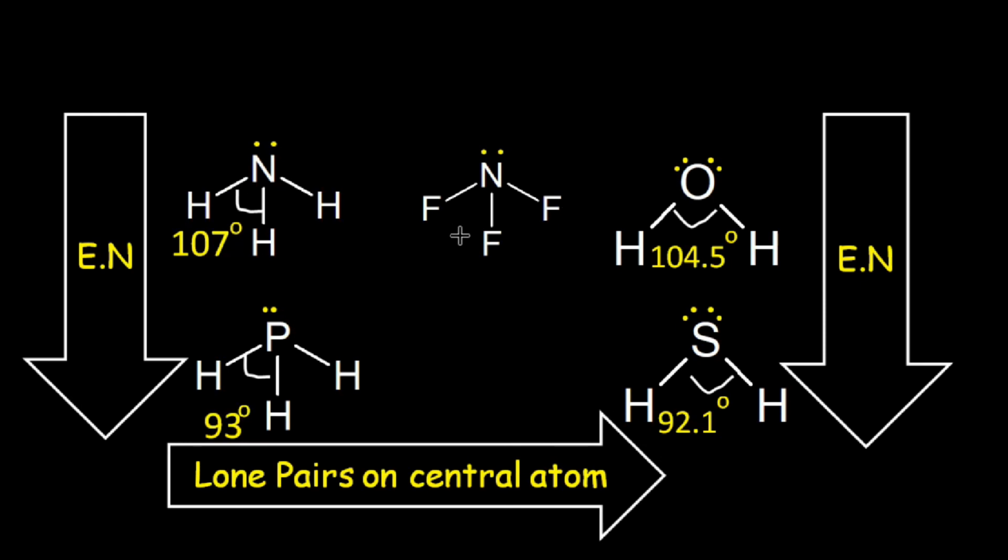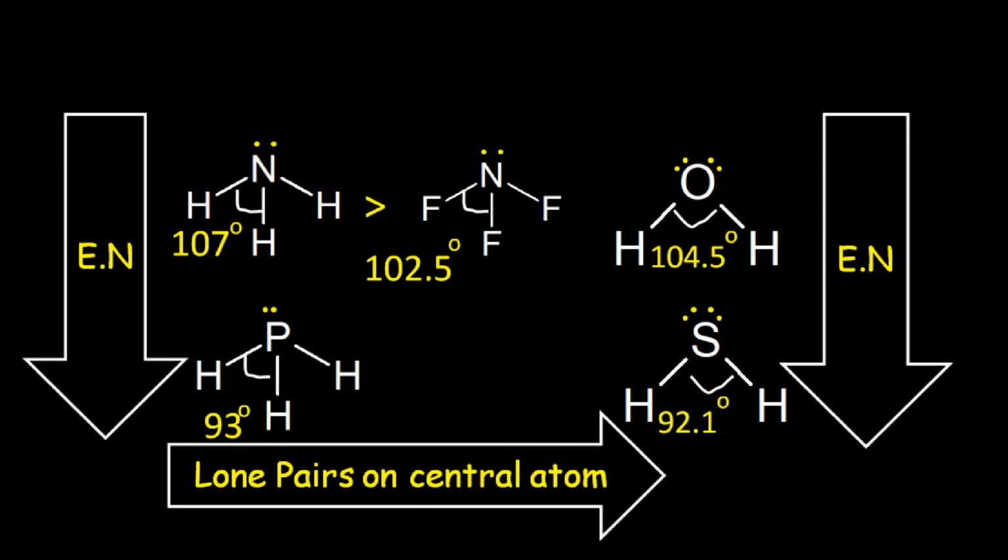So nitrogen in NF3 will feel lower electron density around itself because the bond pairs are directed towards the fluorine. So there will be less repulsion of bond pair and lone pair in the case of NF3. This will decrease the bond angle to 102.5 degrees. We can say that when the central atom is the same and the substituents are different, we can compare the bond angles of molecules on the basis of the inductive effect.